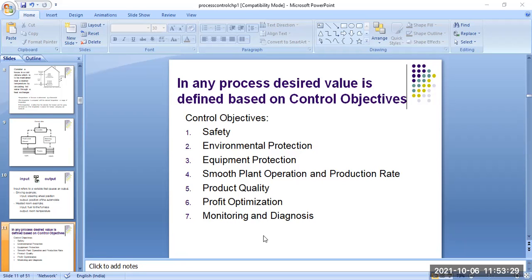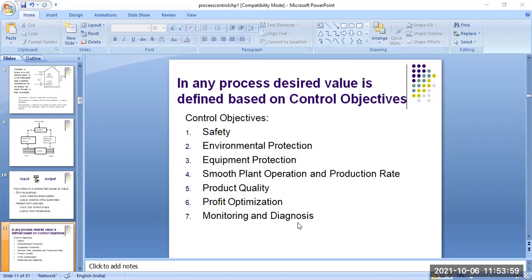Whatever materials you produce in your industry, you also have to apply profit optimization techniques. Number seven, monitoring and diagnosis, which is also very important. Overall monitoring is very important for industries, because any fault or problem can come in any device.